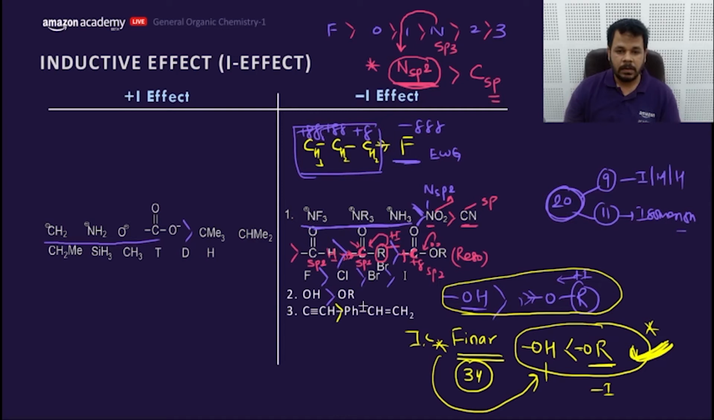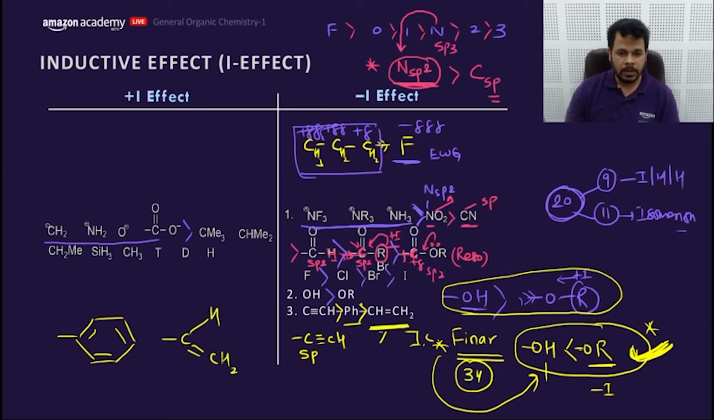Now let's come to the next part of it. This is a carbon, triple bond carbon CH. This carbon is an sp carbon. Let's move to the next part, which is very important. I'm writing here. This is Ph, and this is CH double bond CH2. This is this, and Ph is this.